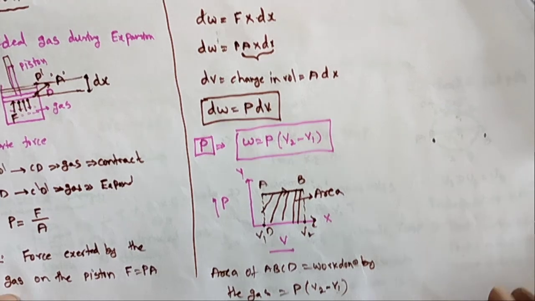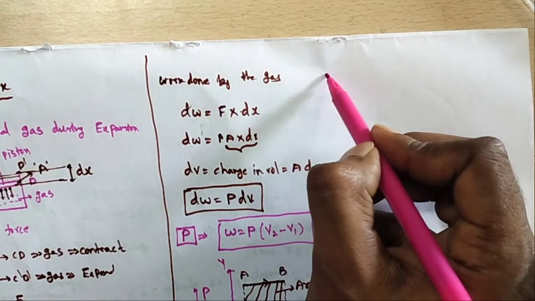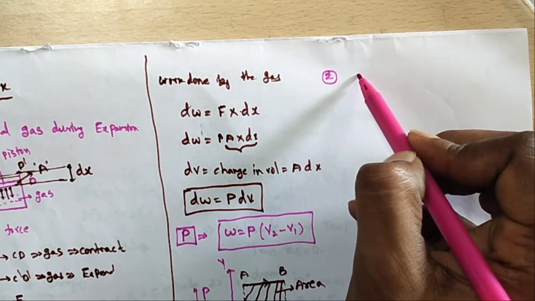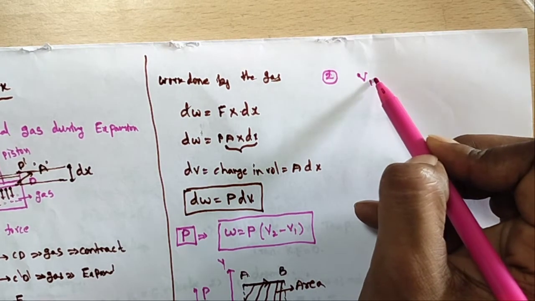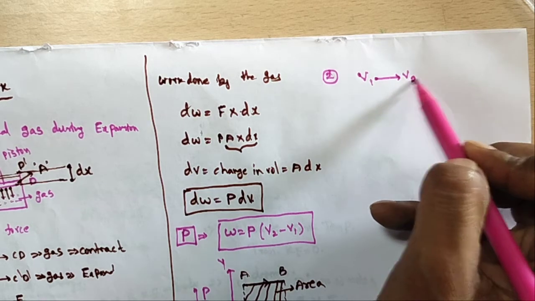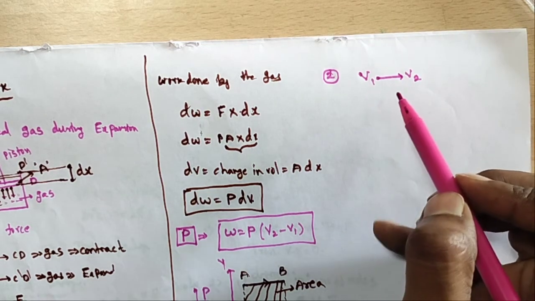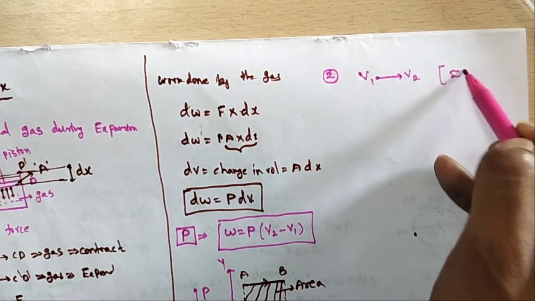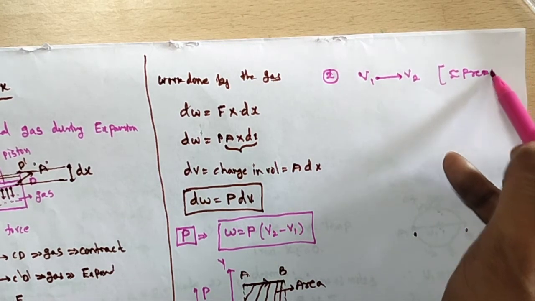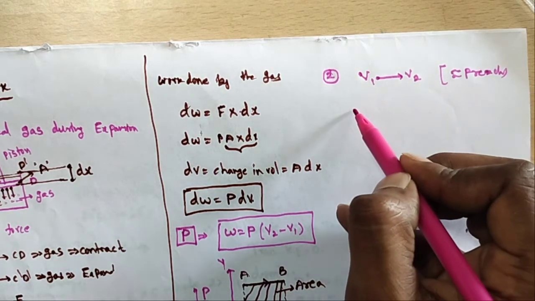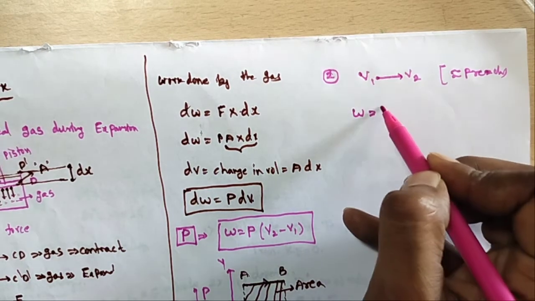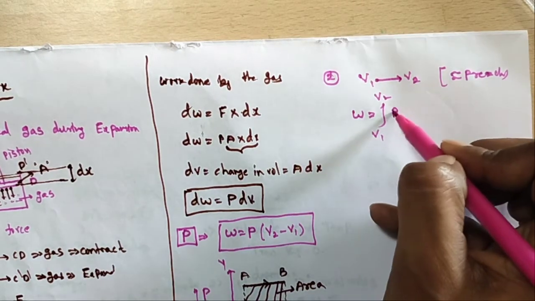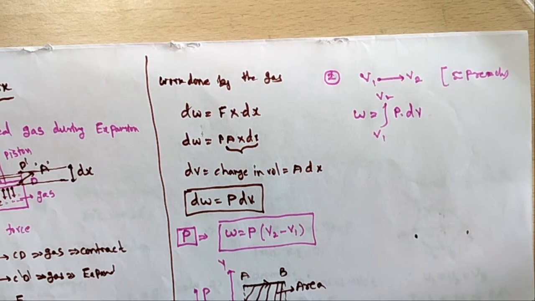Now suppose, in the second part, the volume changes from V1 to V2 under variable pressure, so the pressure also changes. In this case, how much work is done? W is equal to the integral from V1 to V2 of P dV, if you take the integration.